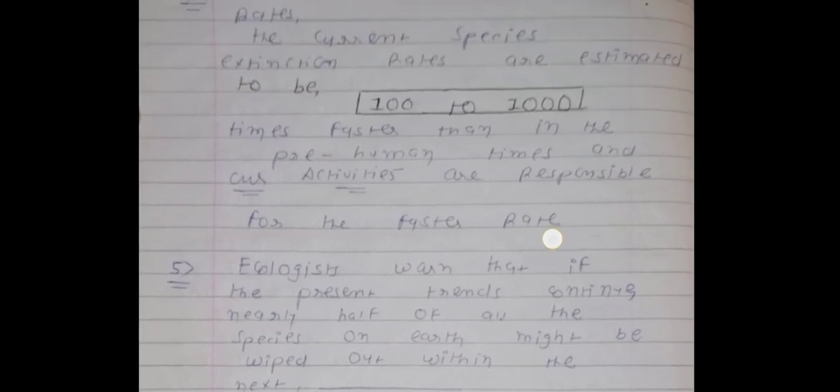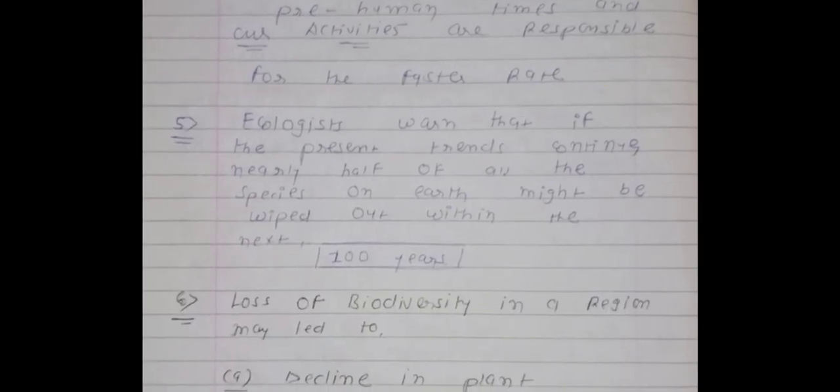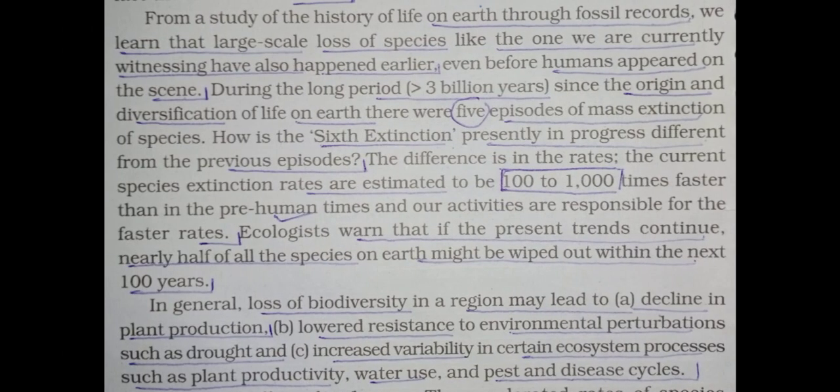So we can say that in this page, in point number 4, there is one MCQ, 100 to 1000 times faster. Point number 5, 50% of species will become extinct in the next 100 years. And in point number 6, a total of 3 MCQs were there. And now we will see this from your textbook.